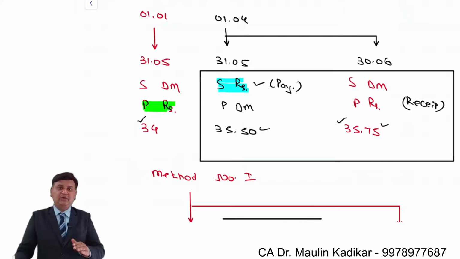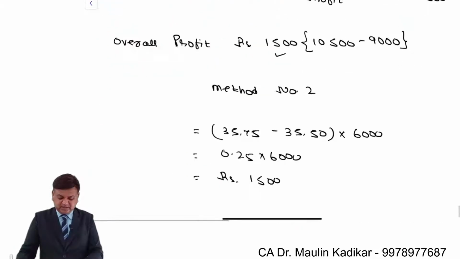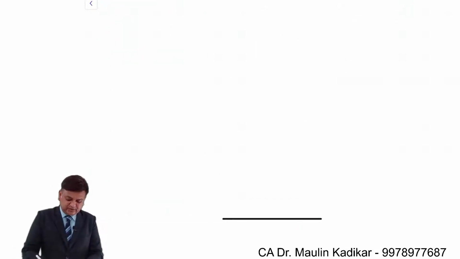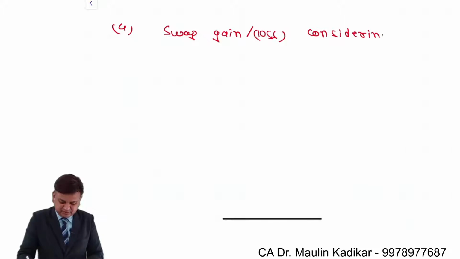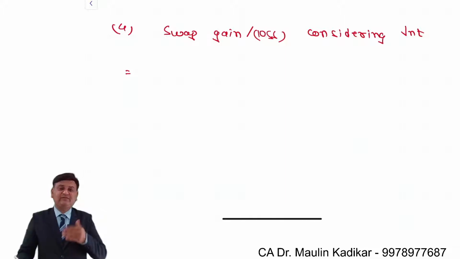Going one step ahead, considering the rate of interest, you are required to calculate the swap gain or loss, considering the time value of money concept, interest. We can see that without taking into account the interest, there is a swap gain.